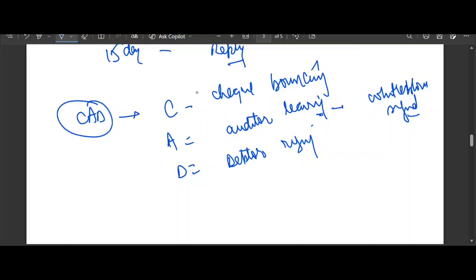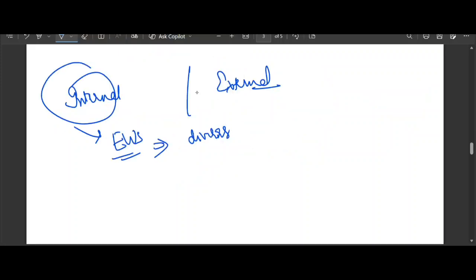One more thing I want to tell you: EWS is further categorized into internal versus external EWS. EWS for diversion are always internal. Suppose there is an early warning signal for the diversion of funds, they are always internal, inside the company books. And if you look at the market prices, they are external. Again, auditor signal: a change in the auditor during the year is one of the strongest signs of financial fraud. So I hope this concept is crystal clear.